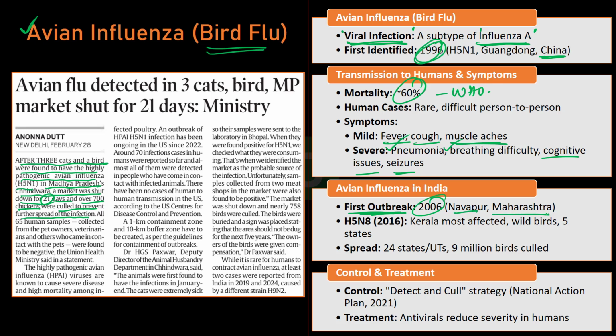in Maharashtra. The H5N8 strain emerged in 2016, and to control the spread, India implemented the detect and cull strategy under the National Action Plan for Prevention, Control and Containment of avian influenza.